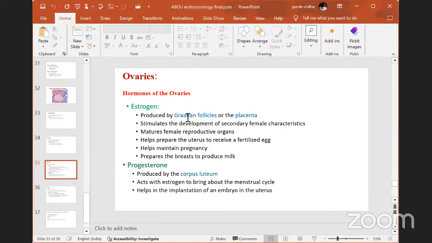Can anybody give me one answer to one question? If a baby is born without a thymus, what is that syndrome? Anybody? If a baby is born with a less developed or absent thymus, what type of disease will you find? You should give the answer. It may be online, but you can unmute and mute once again.